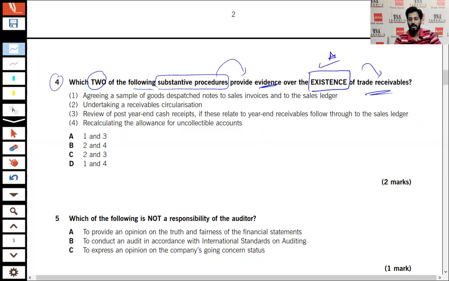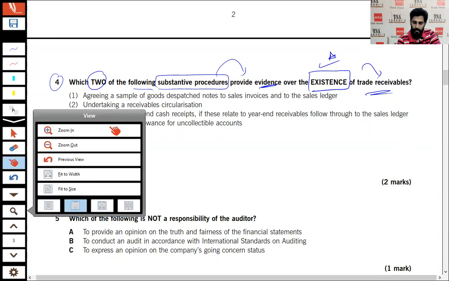See, existence. What is existence? Existence means that the receivables and the customers exist. They are not fake. They exist in reality. So you want to verify the existence of the trade receivables. Number one, I have to zoom these options.